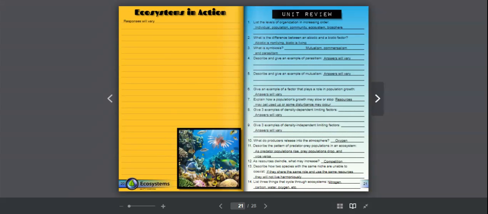So basically, I want you to write about the relationship that plants and organisms have, right? Plants give us oxygen. We need oxygen. We give off carbon dioxide. Plants take in carbon dioxide. It's a wonderful, important symbiotic relationship.